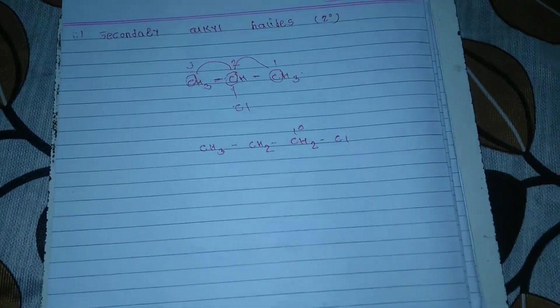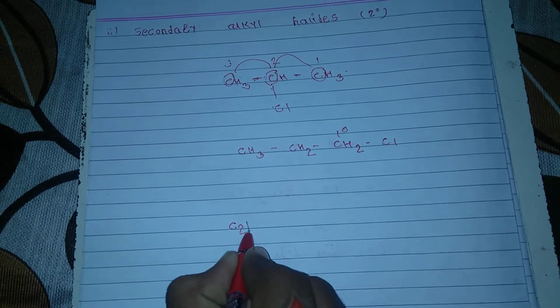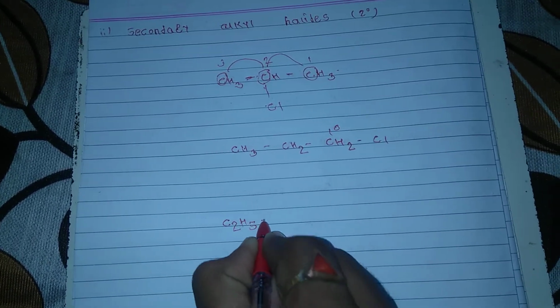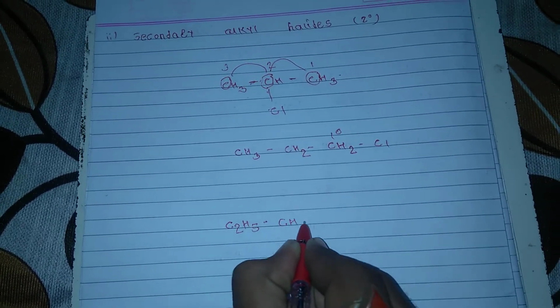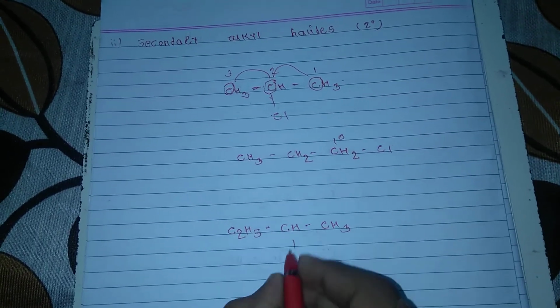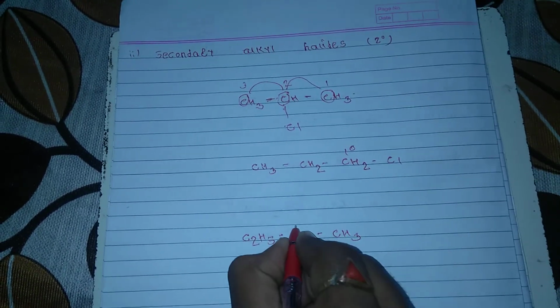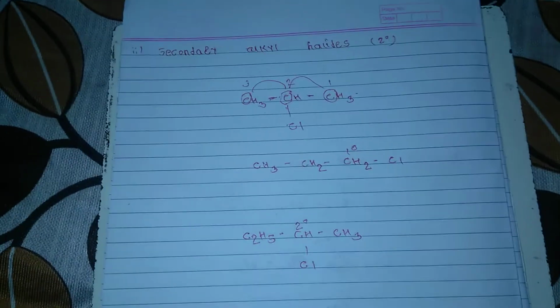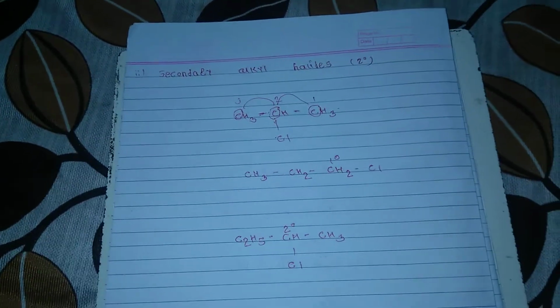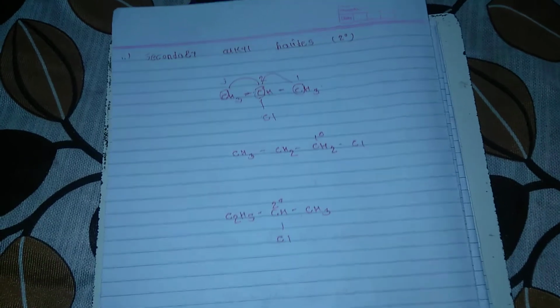The second example of the secondary alkyl halide is this, the sec-butyl bromide.